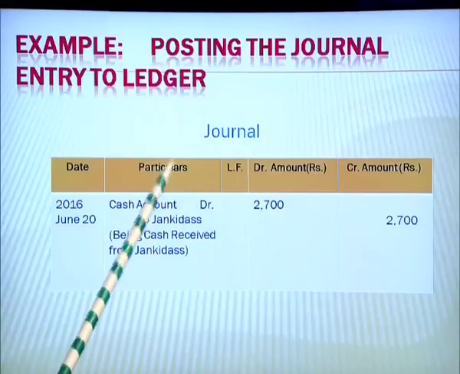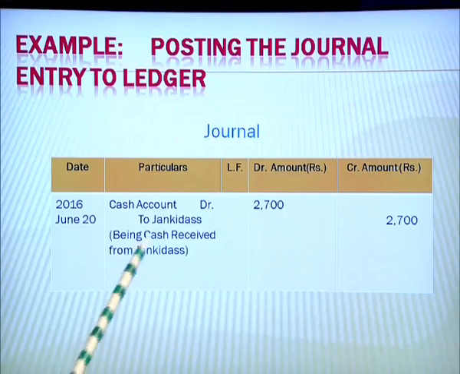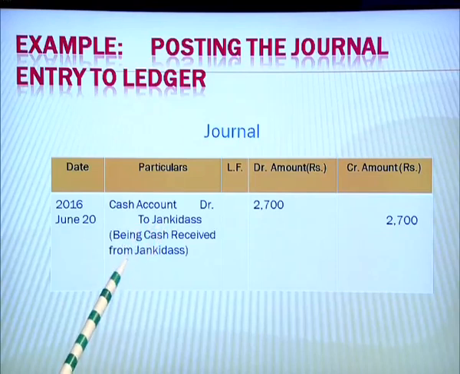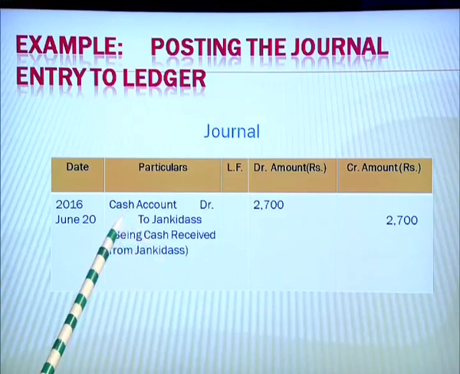Now, for example, we shall see the posting of the journal entry to the ledger. So, we have the journal with us with the accounting transaction. In the date column we have the date, and in the particulars column of the journal we have recorded the transaction with the relevant amounts. So, the cash being received from Janki Das will hold the entry as cash account debited to Janki Das.